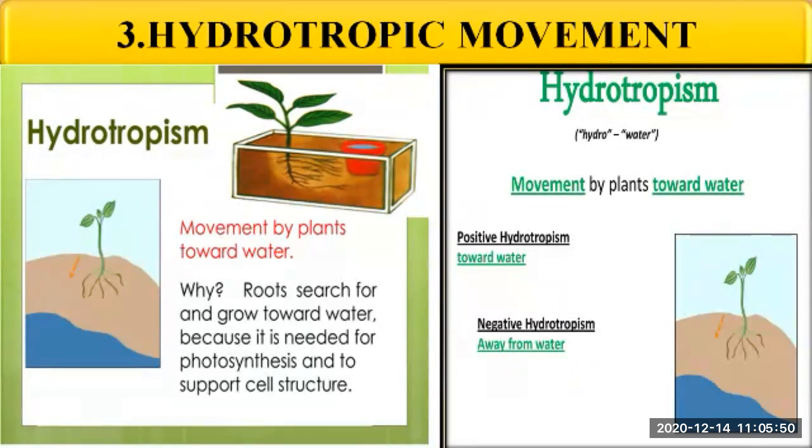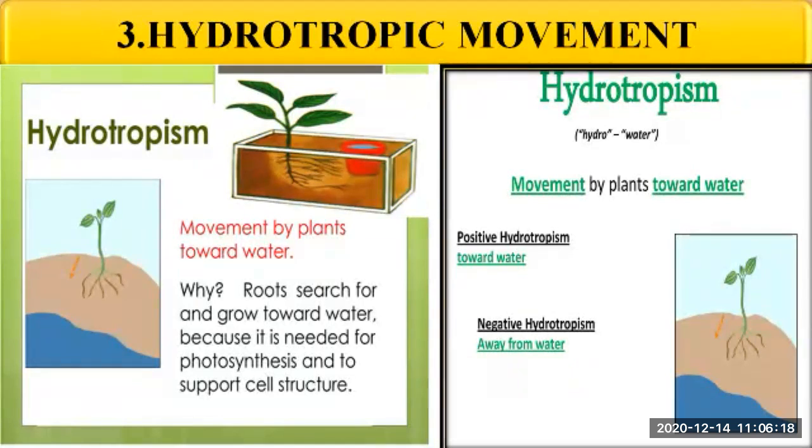Then hydrotropic movement. The root system of plants which responds to stimuli like water is called hydrotropic movement. Okay, by the name hydro, hydro means water. So when the plants show movement in search of water, it is called hydrotropism. So why do the plants need this hydrotropism? Why do they need this water?